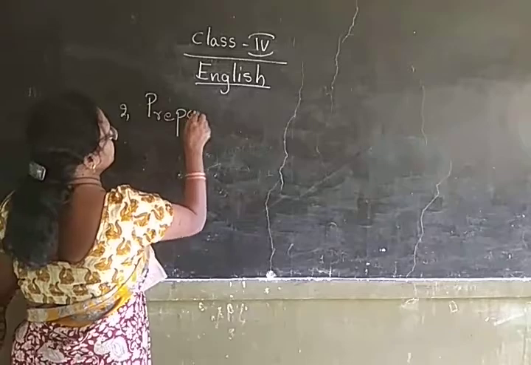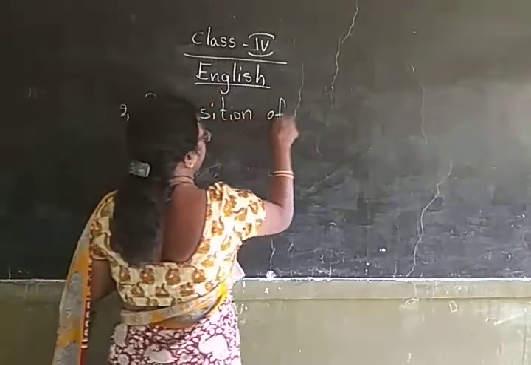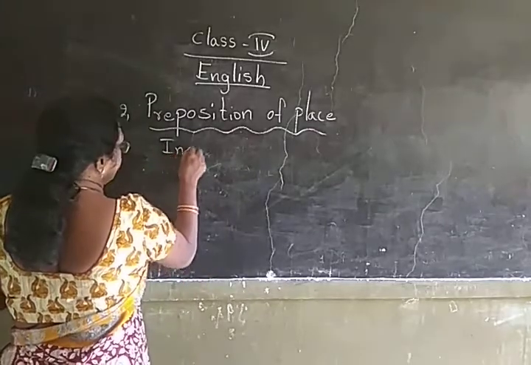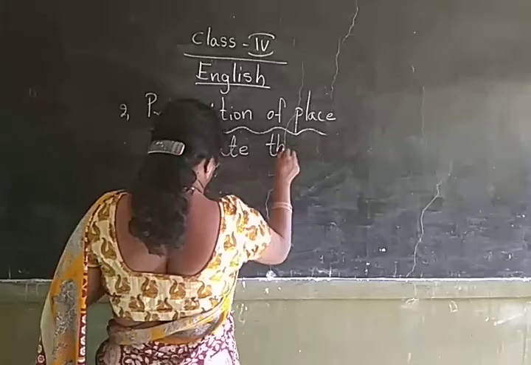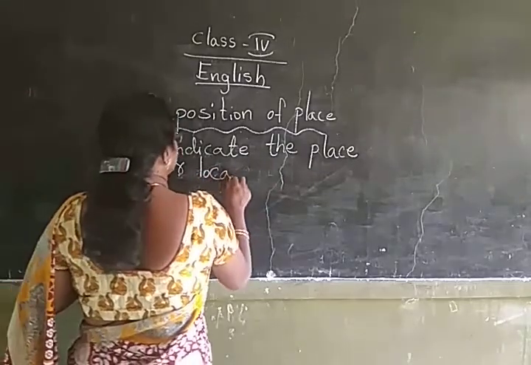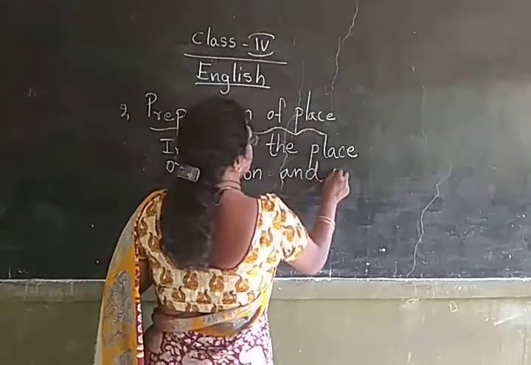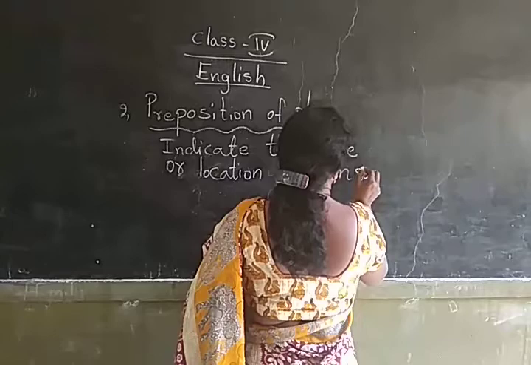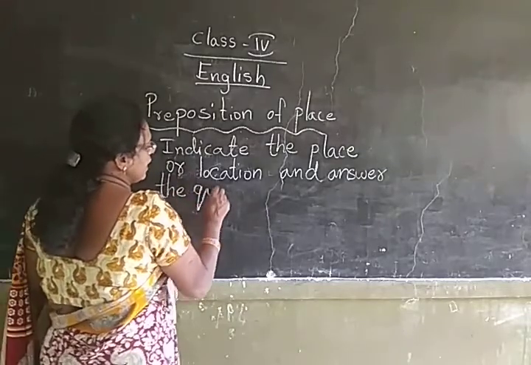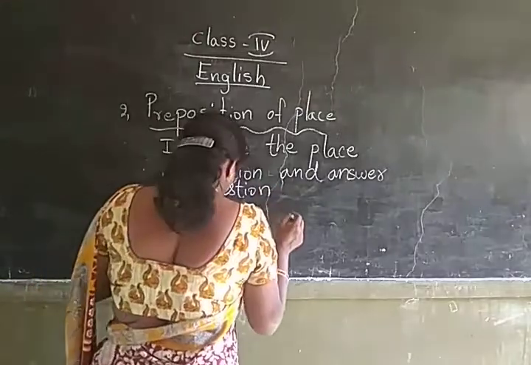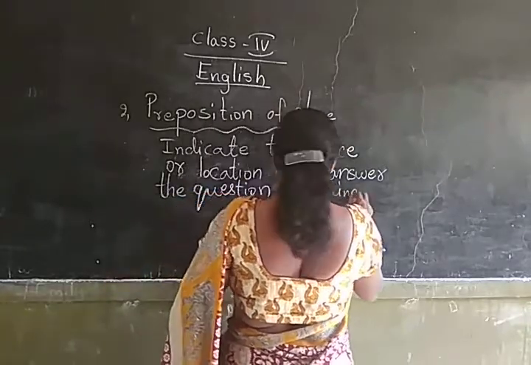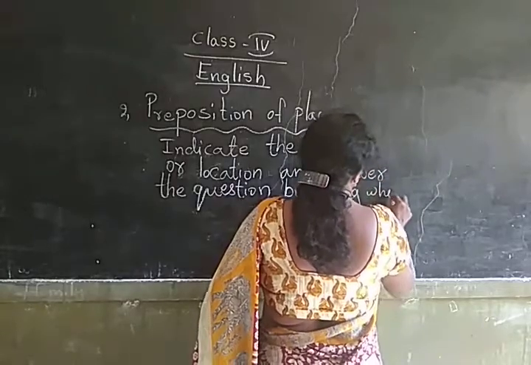Preposition of place indicates the place or location and answers the question beginning with where. What is the definition here?